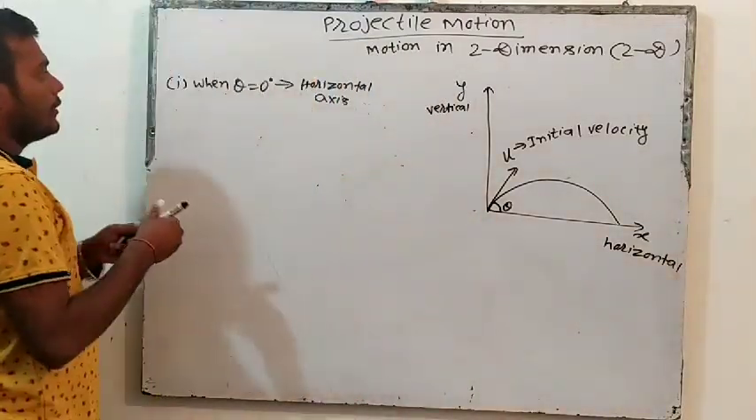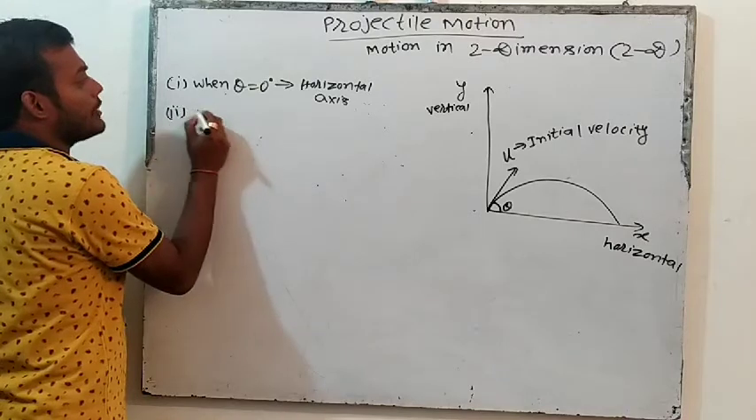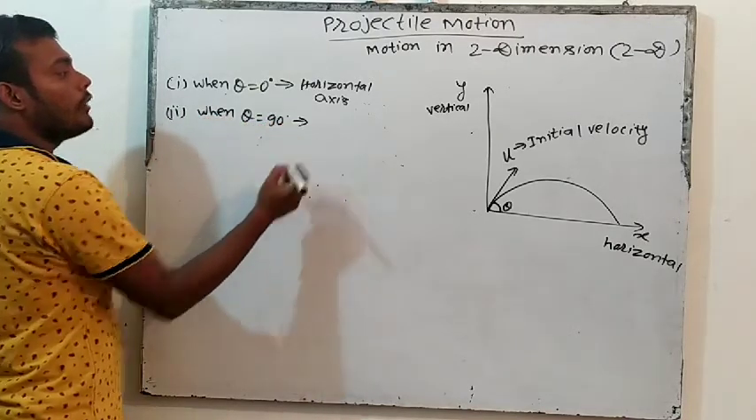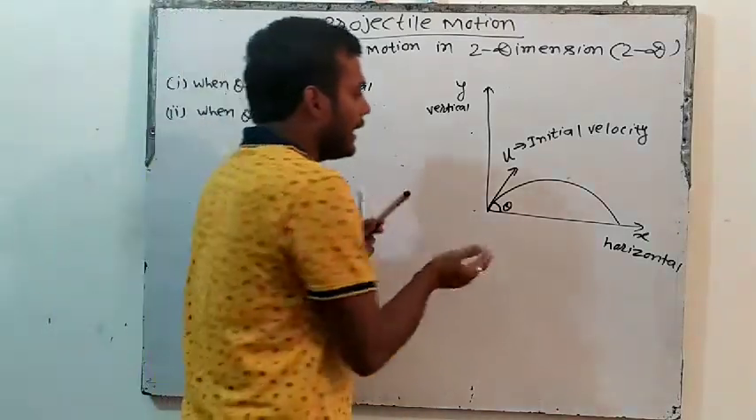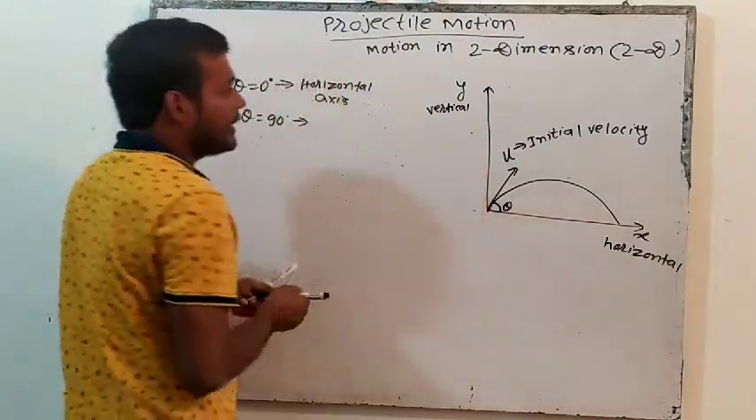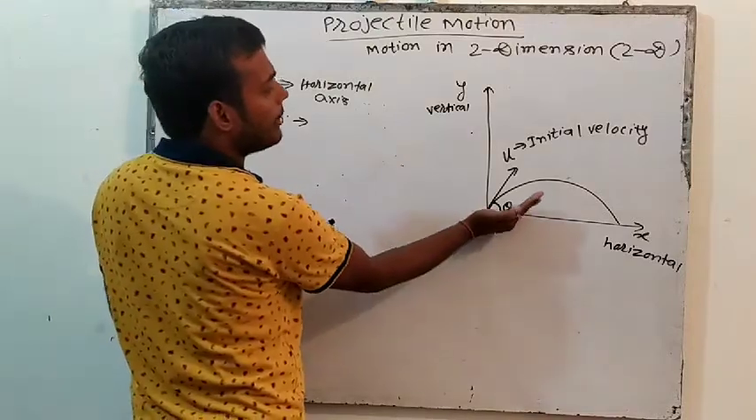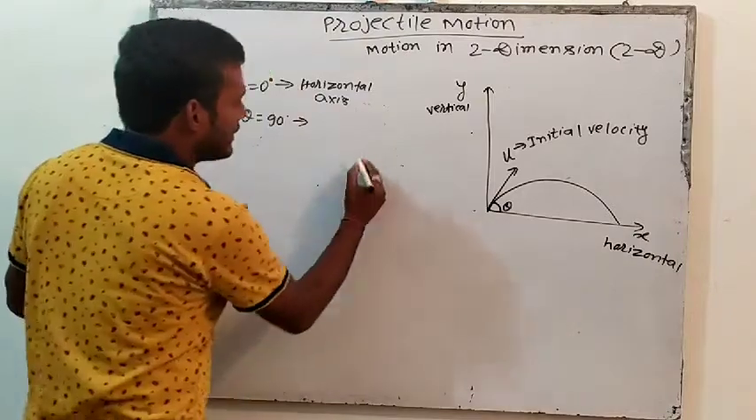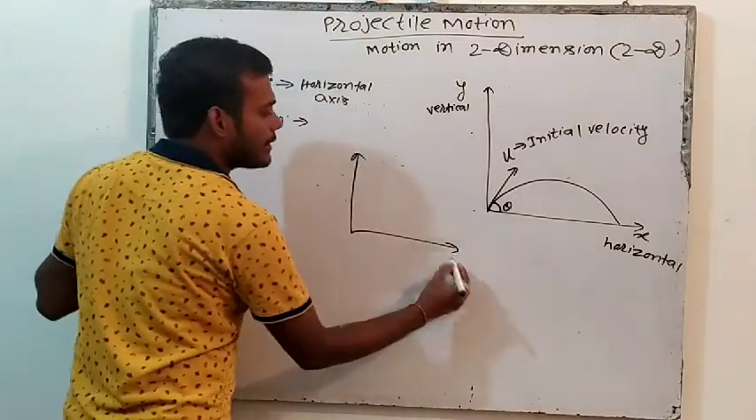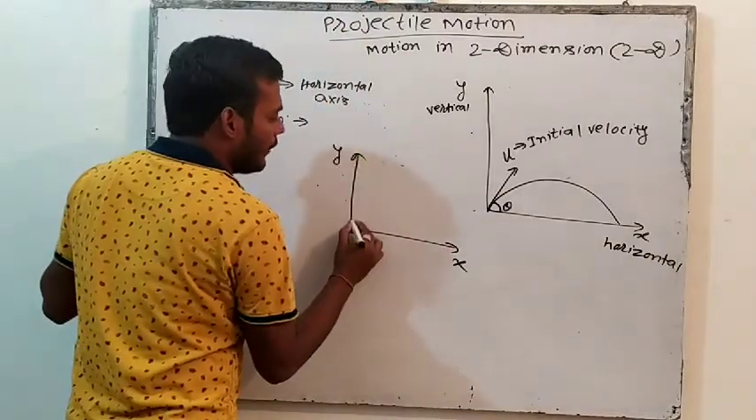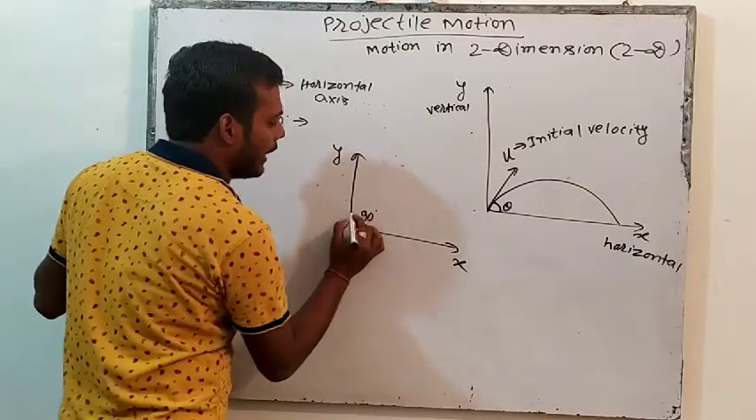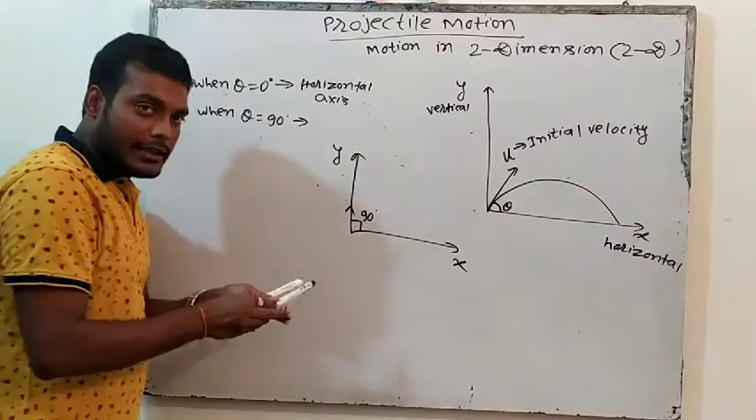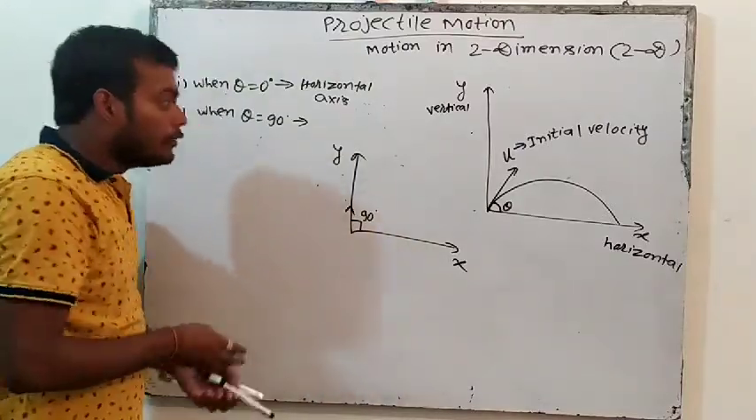Suppose in the second situation theta becomes 90. Then what will happen? Theta 90 means I am throwing an object when theta is 90. If this angle becomes 90, then this velocity vector will come here, no? The angle is 90. See here, this is x, this is y, and when I throw any object at an angle of 90, we will throw like this. Like this. So what will happen?